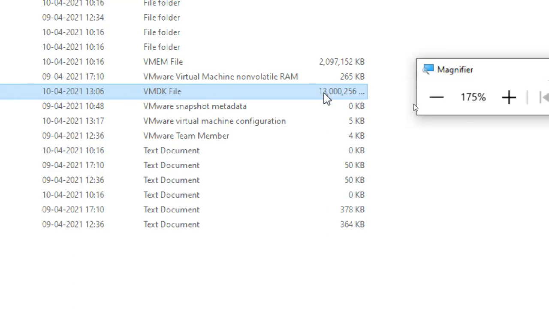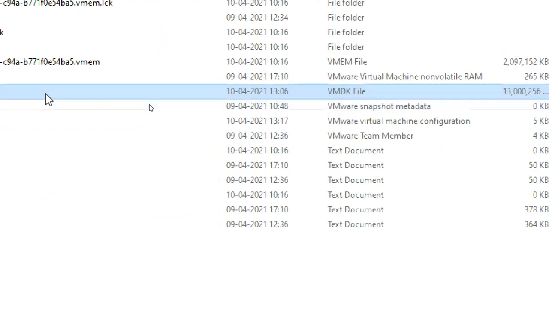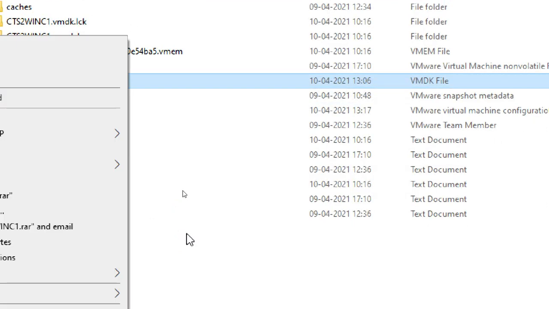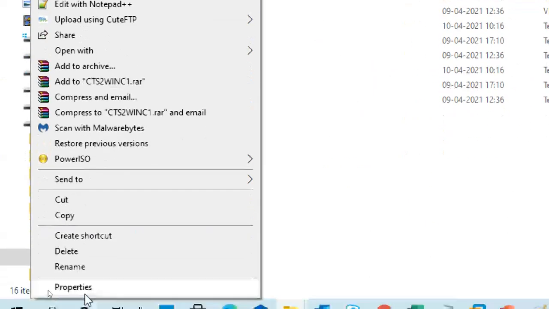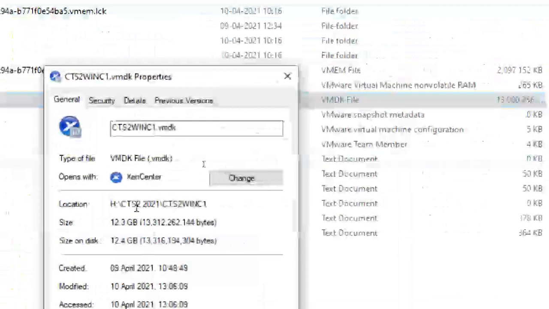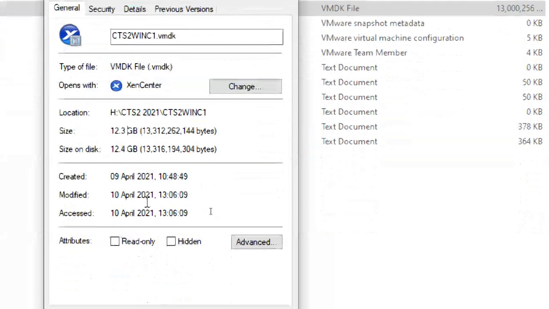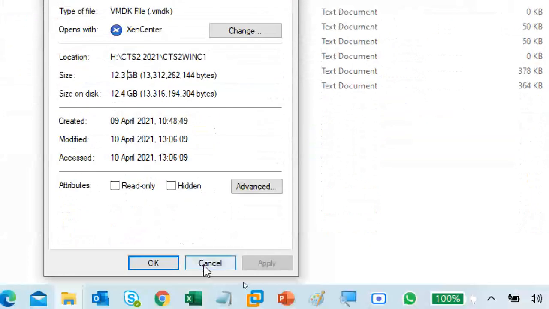Now it is showing almost 13. It means the data you store in your virtual machine increases the size of this file also. Now it is 12.3, 12.4.